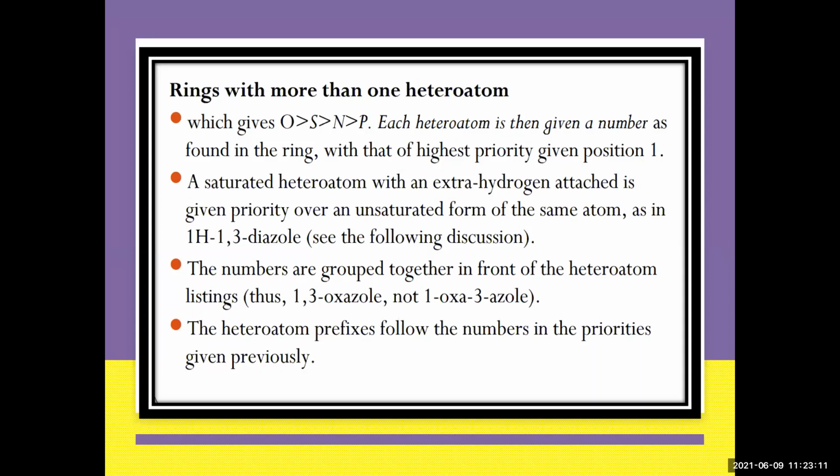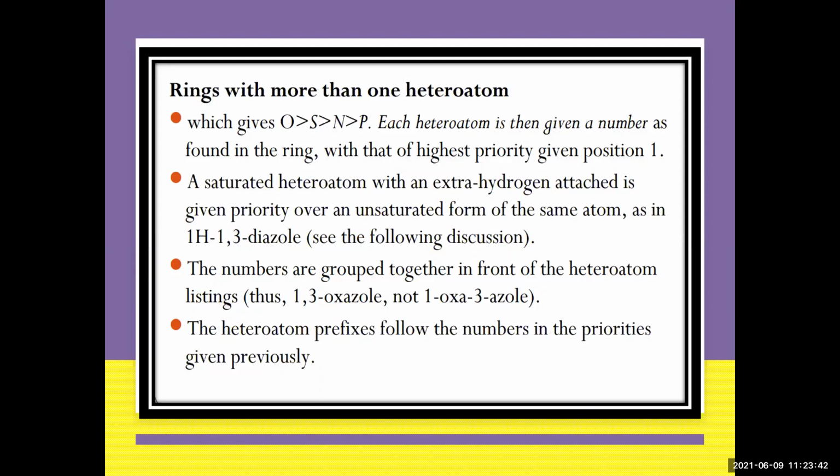The first heteroatom is very much important. The saturated heteroatom: if the saturated heteroatom has an extra hydrogen attached, it is given priority. So what does this mean? If there is a saturated heteroatom and a heteroatom which is included in an unsaturation, the priority will always be given to your saturated one. This is more common in your nitrogen.